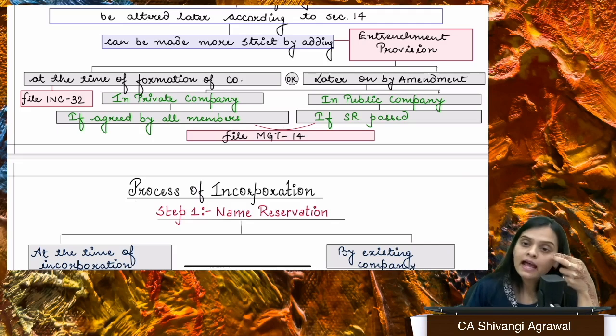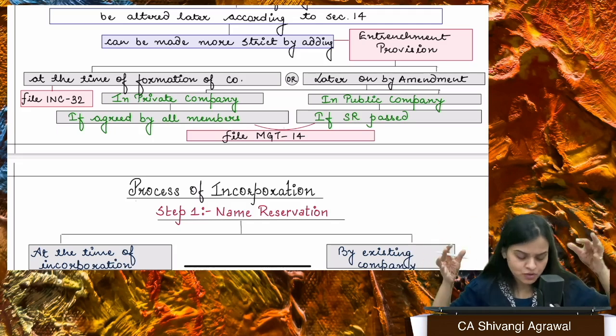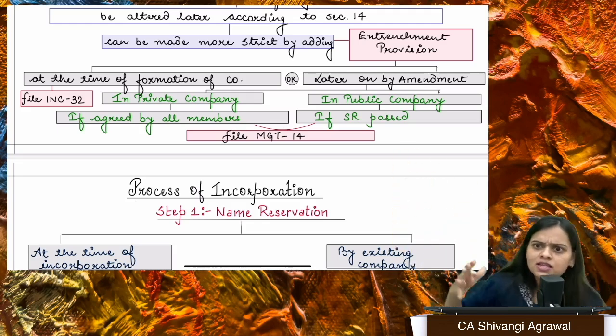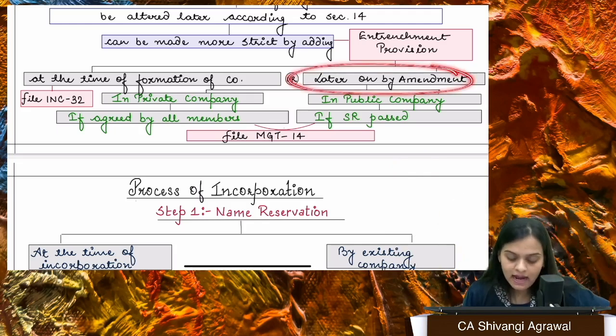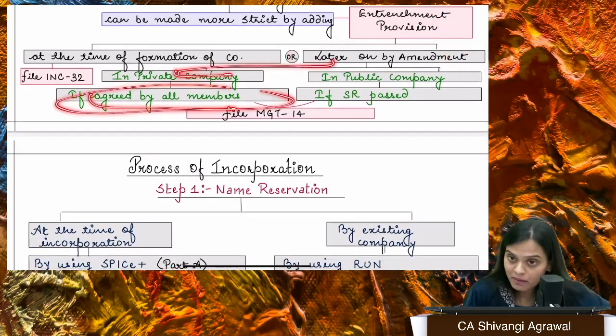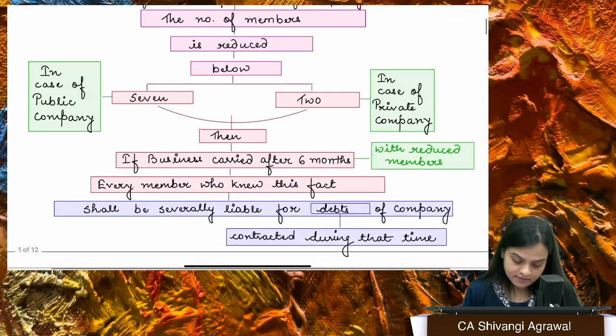Now, entrenchment can be added at the time of formation. Of course, whoever agrees to this will actually subscribe, otherwise they'll not subscribe. So you don't need to obtain anyone's permission, right? Otherwise, later on, if you're adding some entrenchment, the existing members might say, no, this was never decided, this is not happening, right? So if you want to later on add this entrenchment, then in a private company, you need to ask all the members, and if they all agree, then only you can add entrenchment. And in case of public company, you need to pass SR. Okay, fine. So I think this is clear.